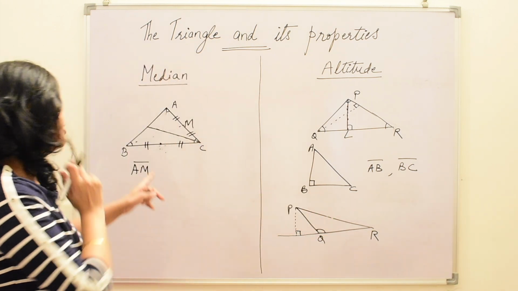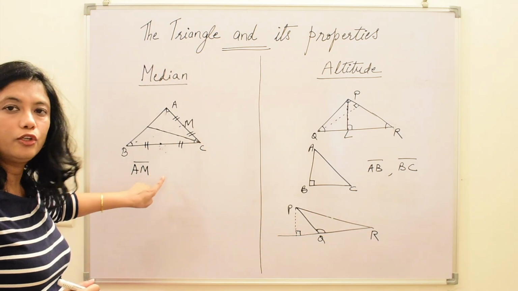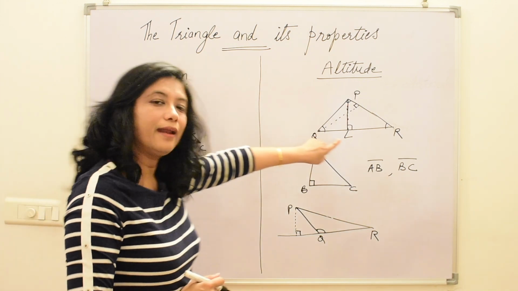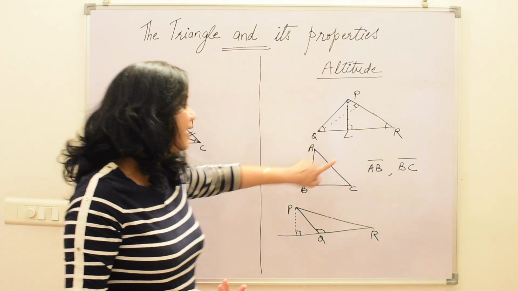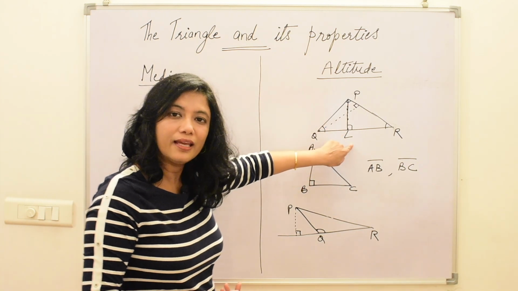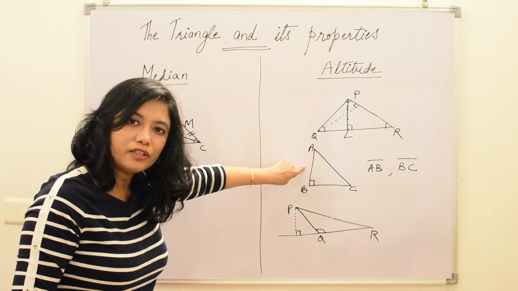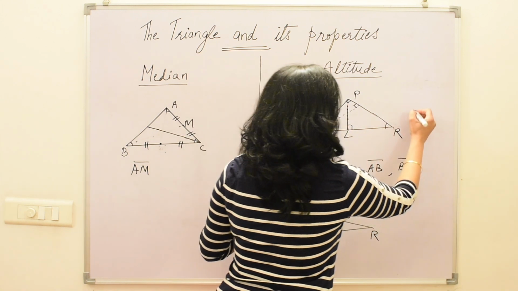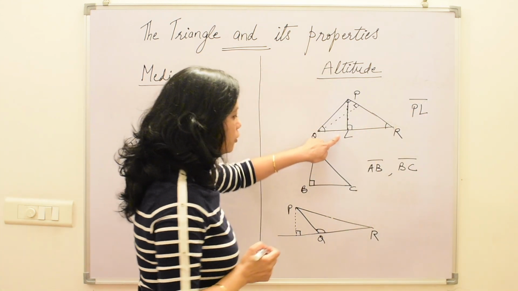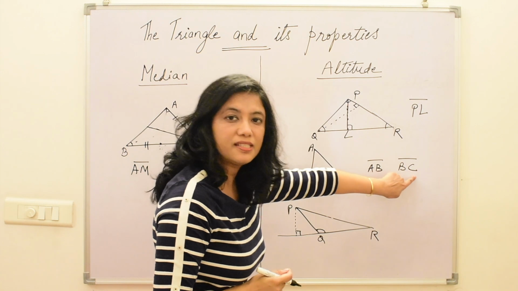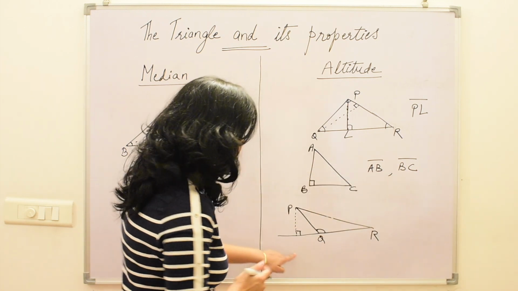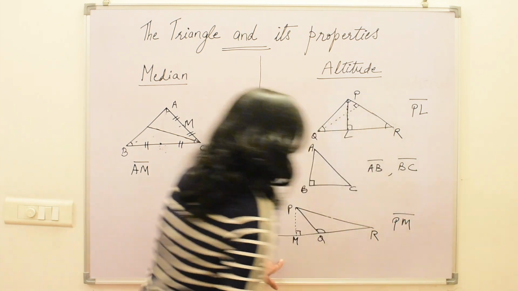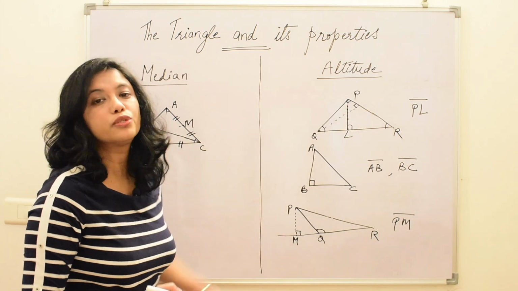So see the difference between a median and an altitude. Median is always on the midpoint of the opposite side. Altitude can be anywhere on the opposite side. It can be in the interior of the triangle, on one of the sides of the triangle, or in the exterior of the triangle. So here in this case, PL is the altitude. Here AB and BC line segments are the altitudes, and here PM is the altitude in this obtuse angle triangle.